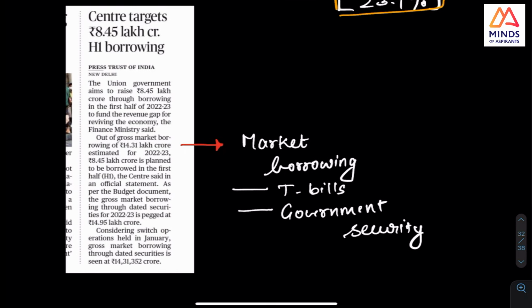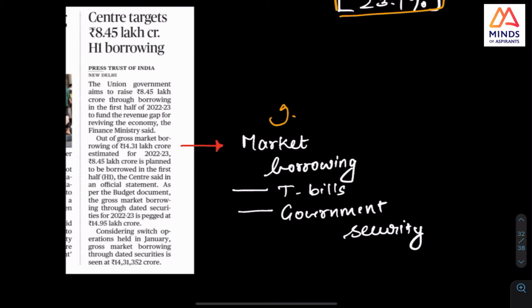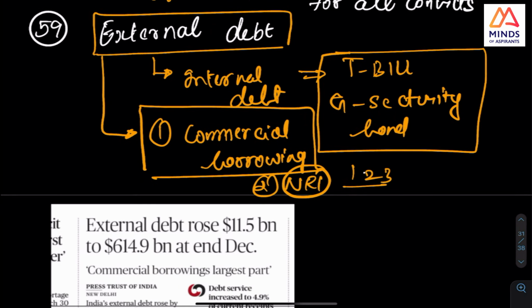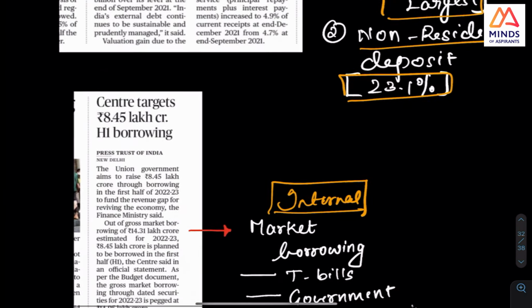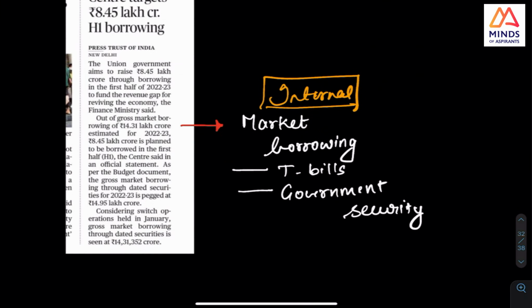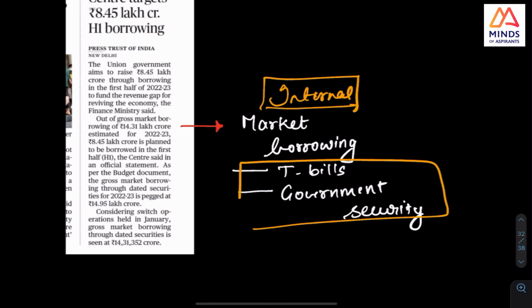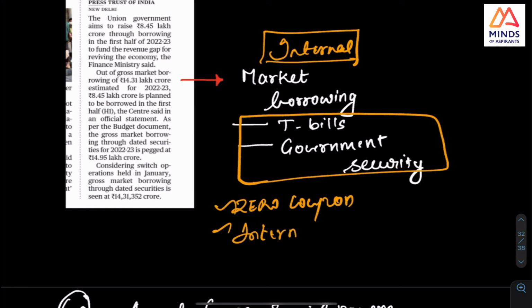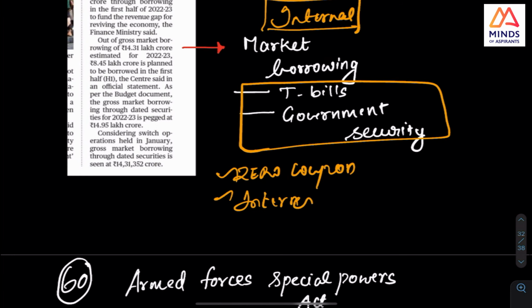And the center, that is the point. Again, this is internal. That is why I have this distinction. The external debt is different from internal debt. External debt is this, internal debt is this. See the clear distinction. This only we saw. T-bills are zero coupon bonds. They do not have interest. But the government bonds have this bond yield. Check it.